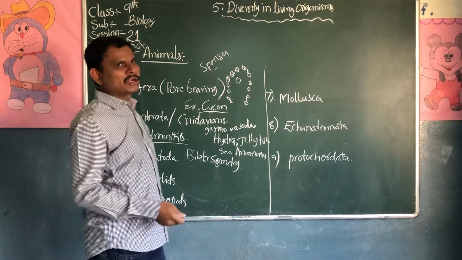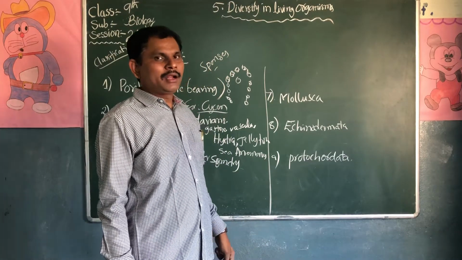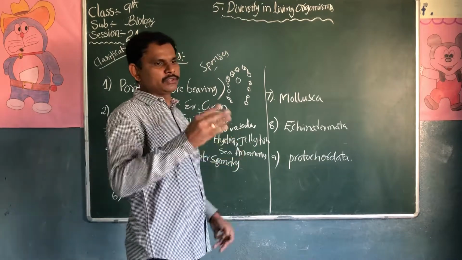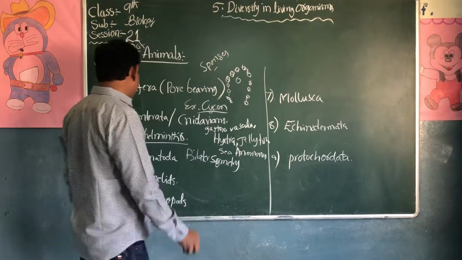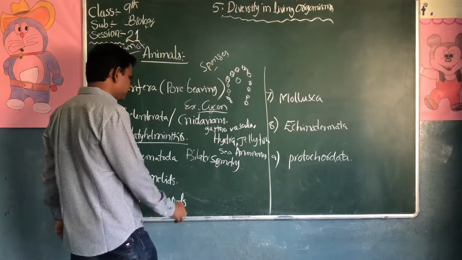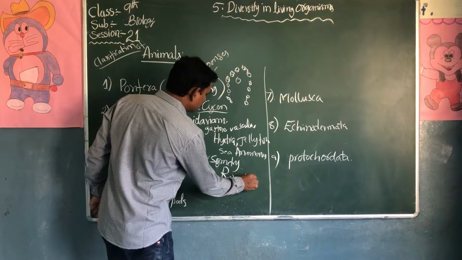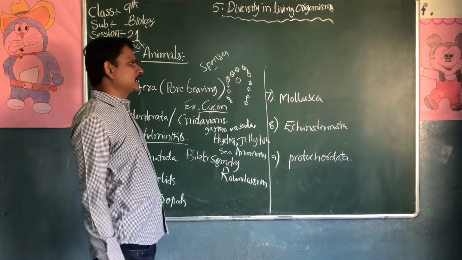Their body has bilateral symmetry and is triploblastic, with 3 layers in the body: 1, 2, 3. The best examples of Platyhelminthes are roundworm or liverfluke.